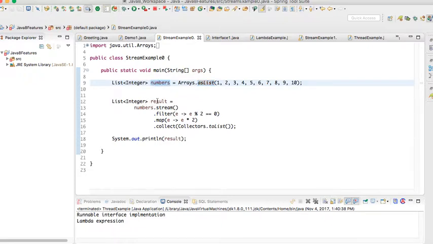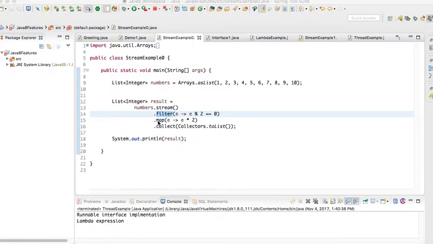From numbers, I'm just calling the stream method, which gives the stream object. On this stream object, I'm calling filter. First I'm collecting all the even numbers, so it will filter only the even numbers into a separate stream.